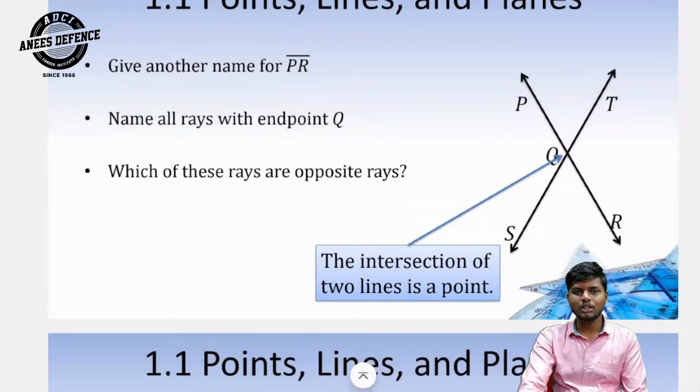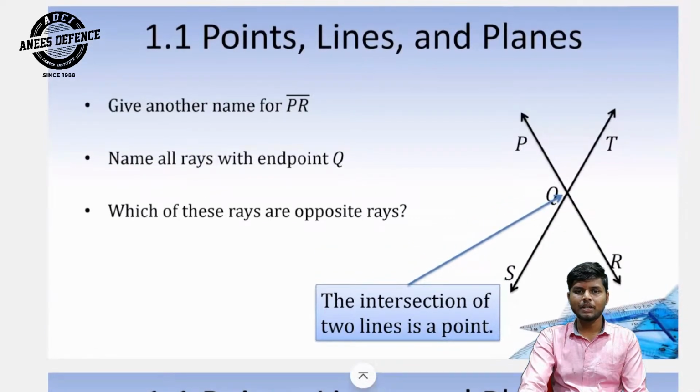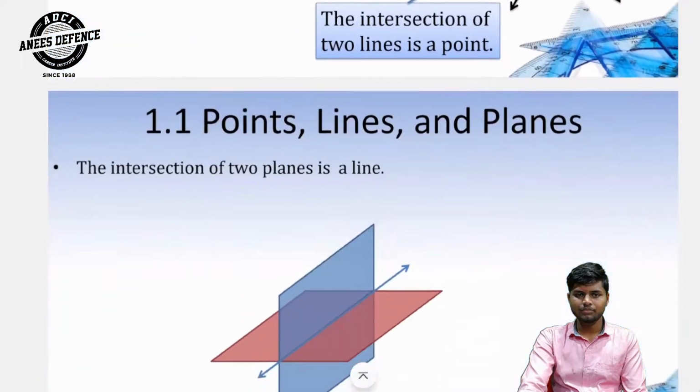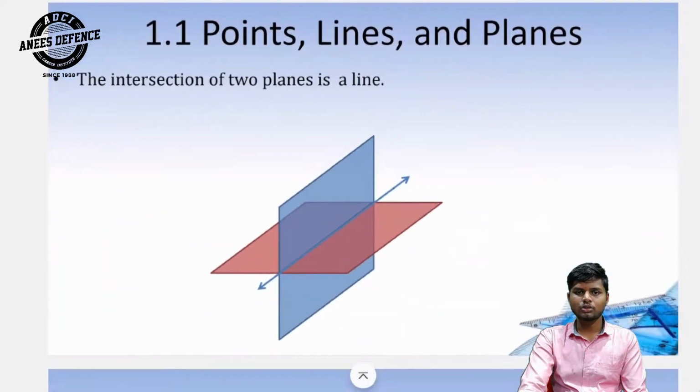This is your work. Give another name of segment PR. Name all rays with endpoint Q. Which of these rays are opposite rays? Q is the intersection point. The intersection of two lines is a point. The intersection of two planes is a line, like this.